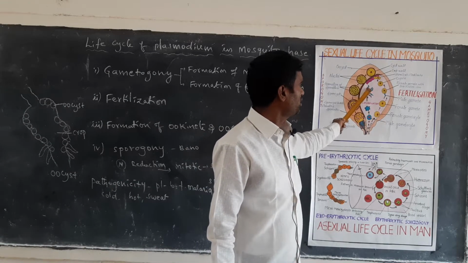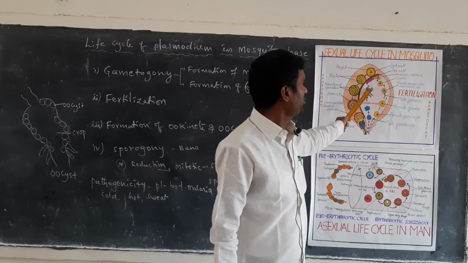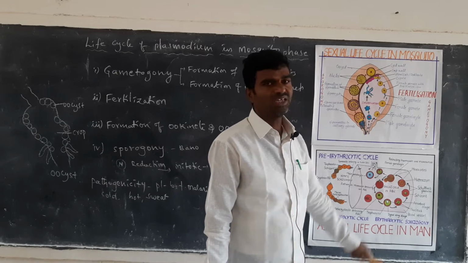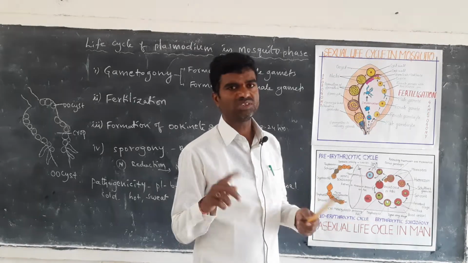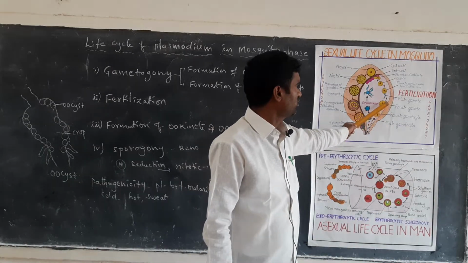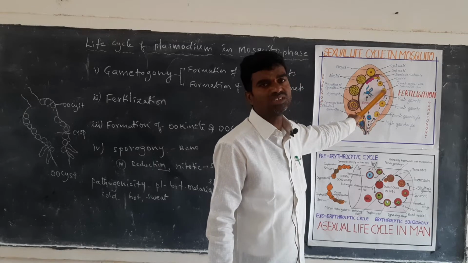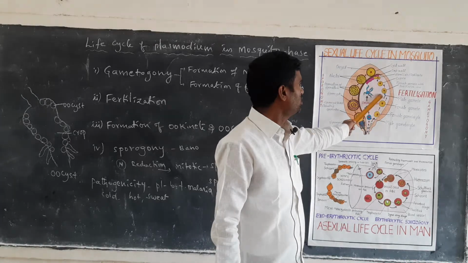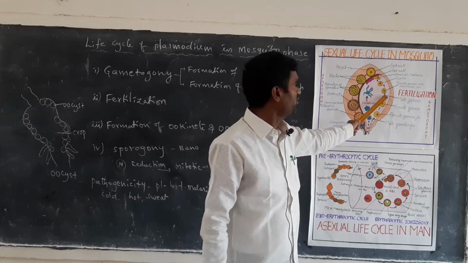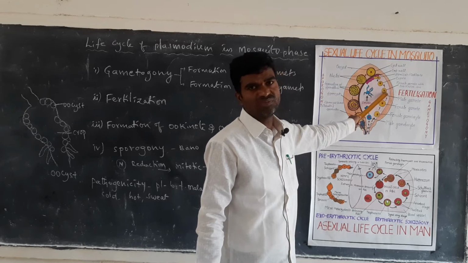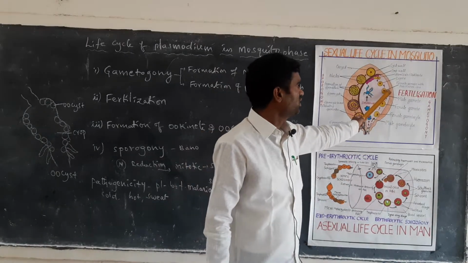Okay, so the male gamete and female gamete are fusing here. When the male gamete and female gamete fuse, the process is called fertilization. Now the male gamete attaches to the female gamete at the pronuclei. The female gamete forms a fertilization cone here. Whenever the male gamete attaches to the female gamete, a cone-shaped structure forms, called the fertilization cone.